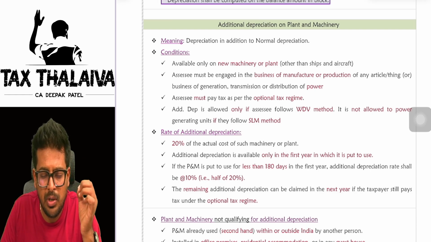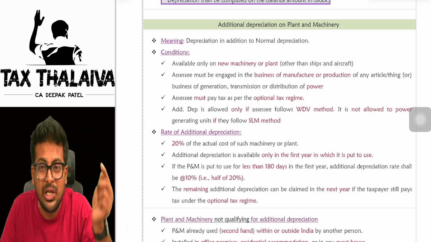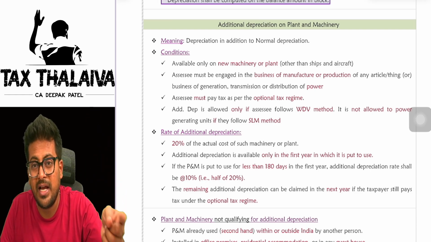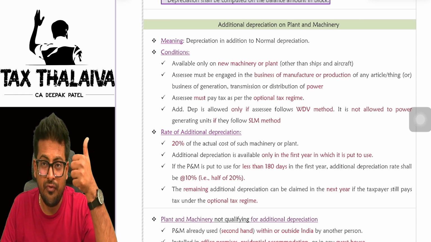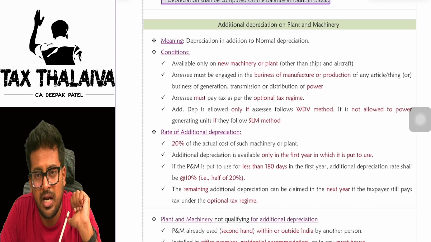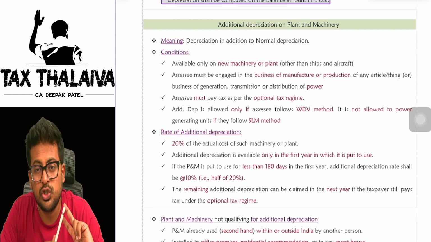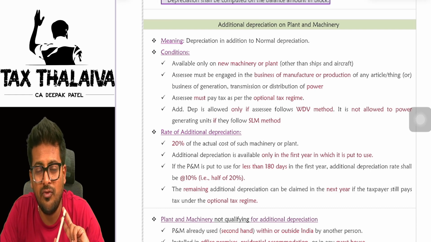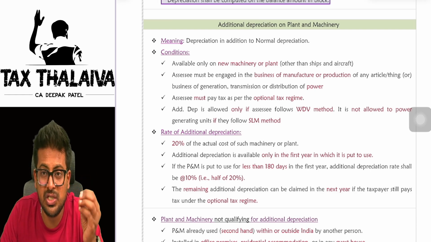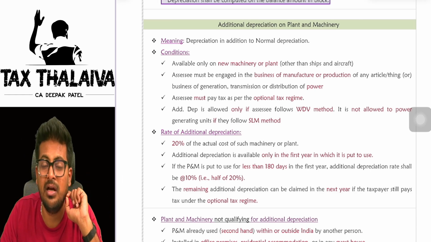Additional depreciation is available only on plant and machinery, and that too it should be new plant and machinery, and you should use it in a manufacturing business only. So first condition, you are not eligible under the default tax regime. Number two, it should be new plant and machinery only. Number three, the assessee should be in the business of manufacturing only. If you satisfy these, you are eligible for additional depreciation of 20% apart from the normal depreciation you get on that machinery.